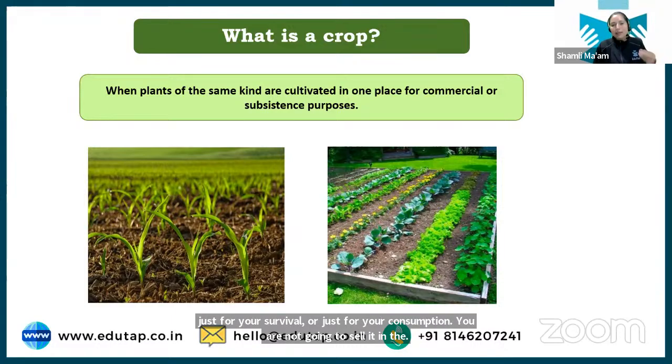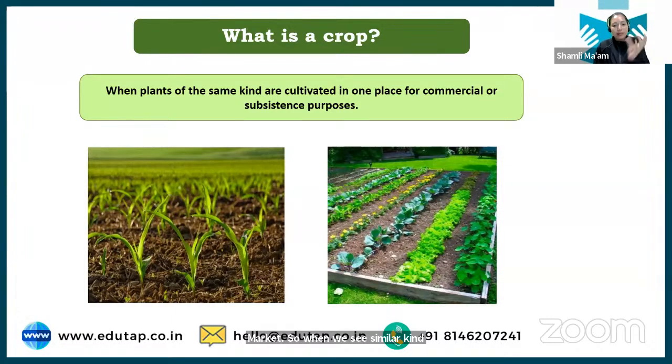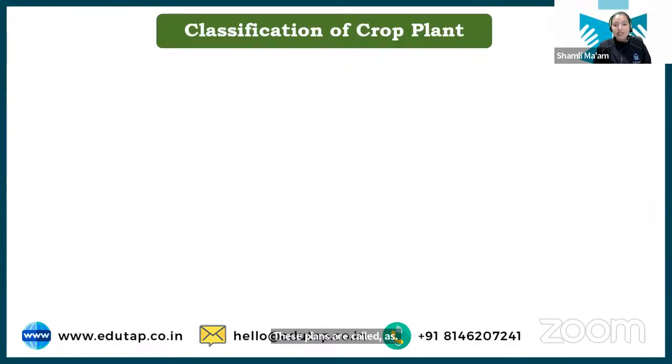So when we see similar kinds of plants being grown over a piece of land, either for the commercial purpose or for the subsistence purpose, these plants are called crops. Clear? I hope what is a crop is also clear. Now when we see the classification of crop plants, okay, from now onward everything is important. I request you all to please pay attention now, because from these classifications questions can come. We have discussed that similar kinds of plants are called crops.